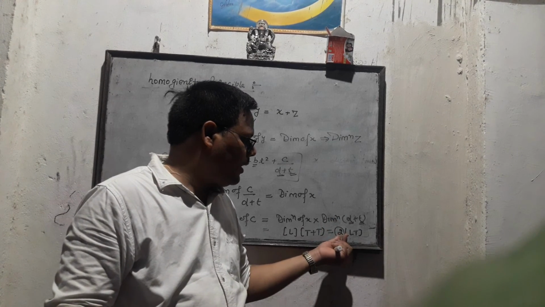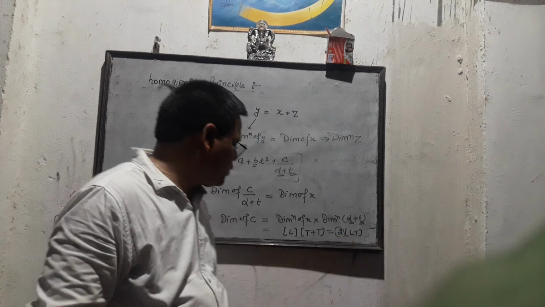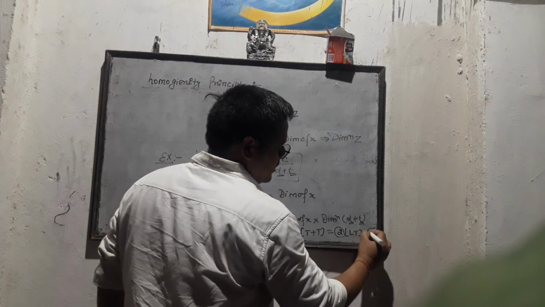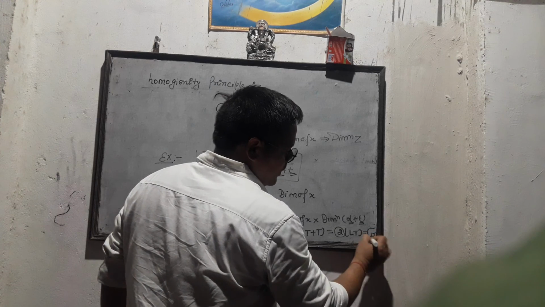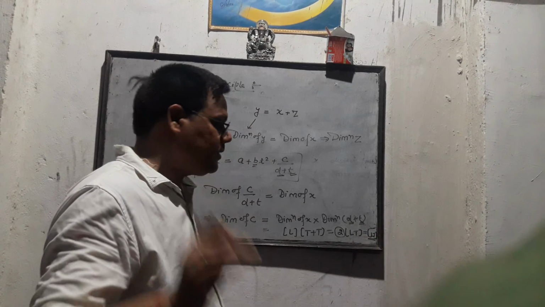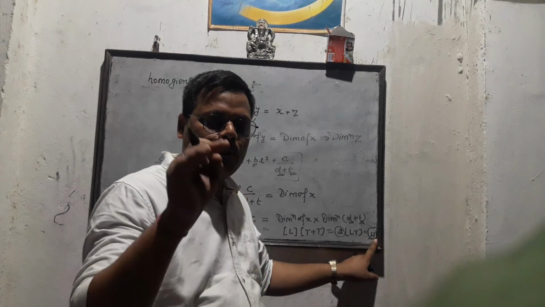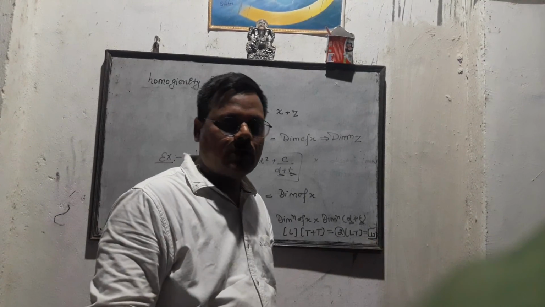So 2 has no dimension, and the dimensions of C will be L into T, and its unit is meter second. Okay students, thank you so much.